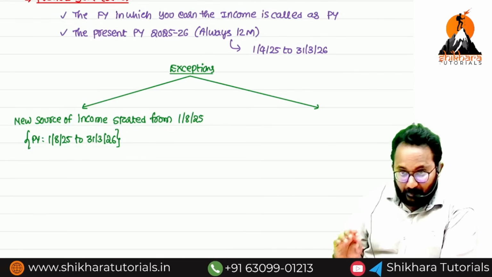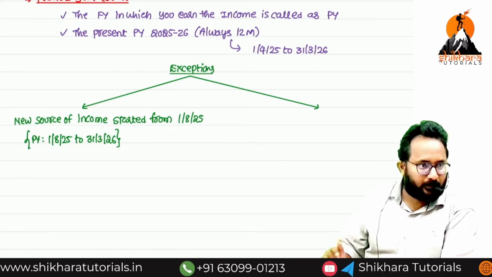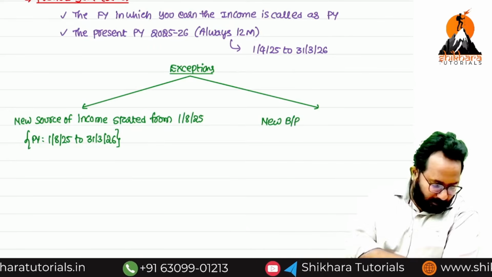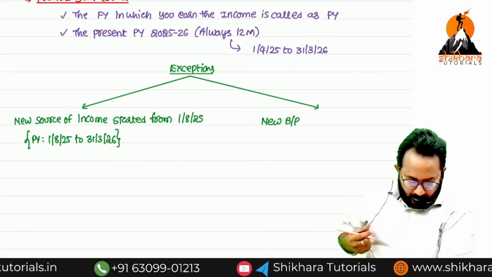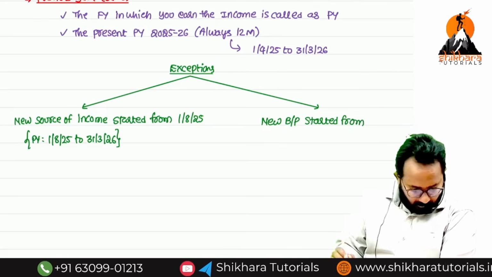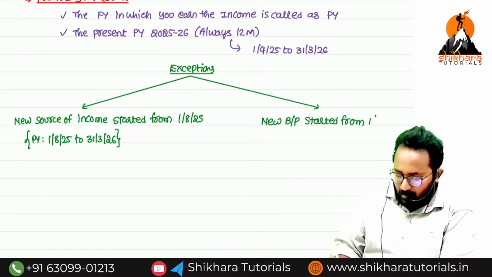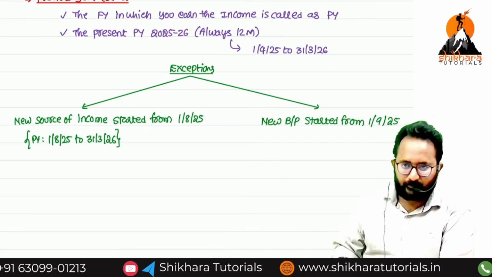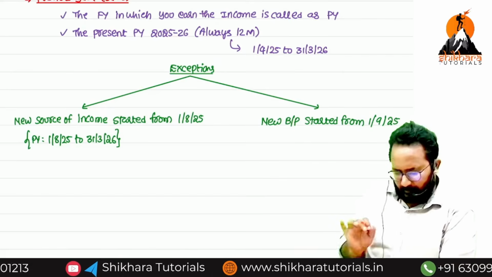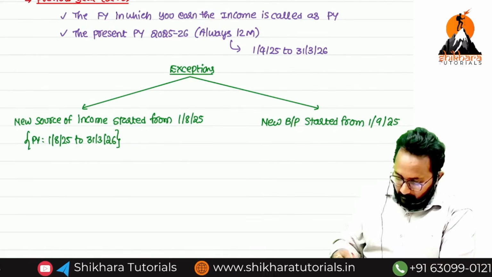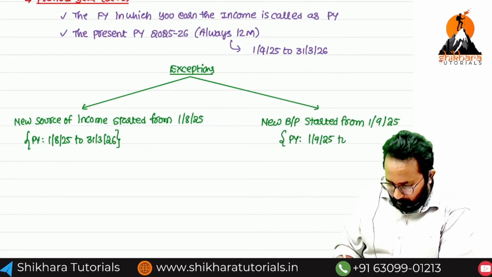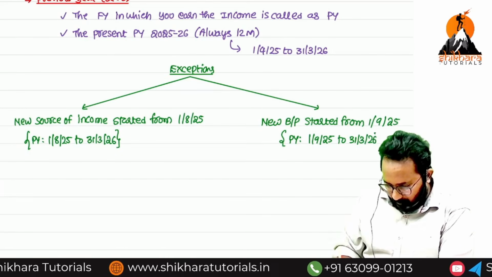One more example. I started my institute in June, not in April. That means a new business or profession. BOP means nothing but business or profession, started from 1/9/2025. Just a random date I have taken. Before that, you don't have any business, you don't have any income also. Just you started that. Now for you, the previous year will be what? 1/9/2025 to 31st March 2026.